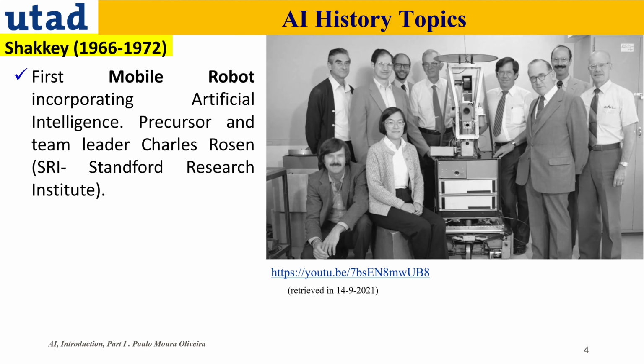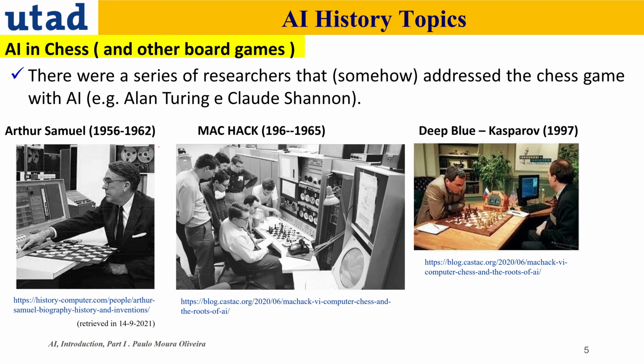In '66 we got the first mobile robot, developed by the team at Stanford led by Charles Rosen. Then we got multiple attempts to address and solve board games with artificial intelligence, like the example from Arthur Samuel in '66, and then the Mac Hack later, and of course Deep Blue versus Kasparov in 1997.